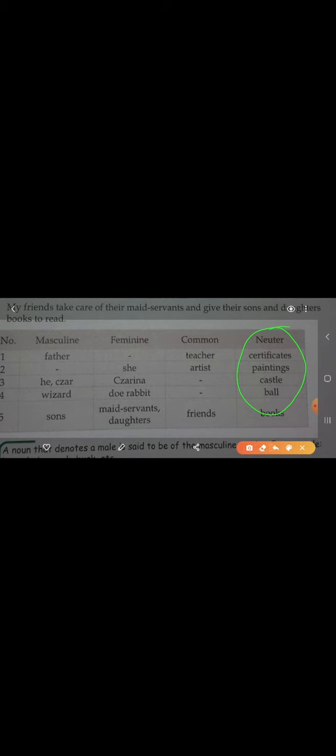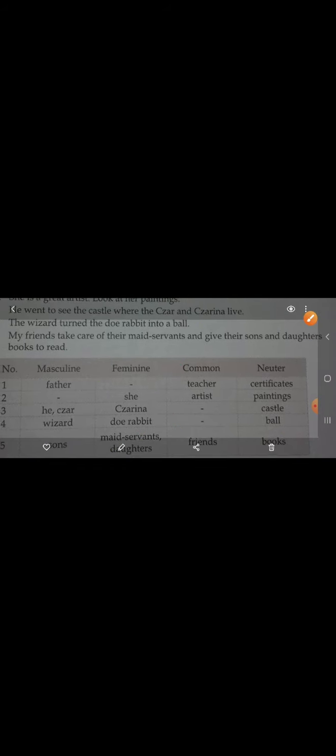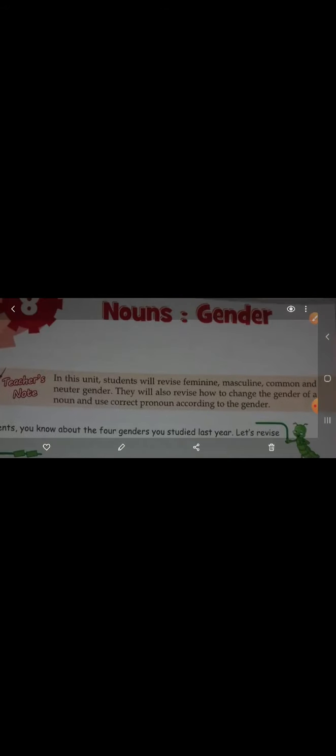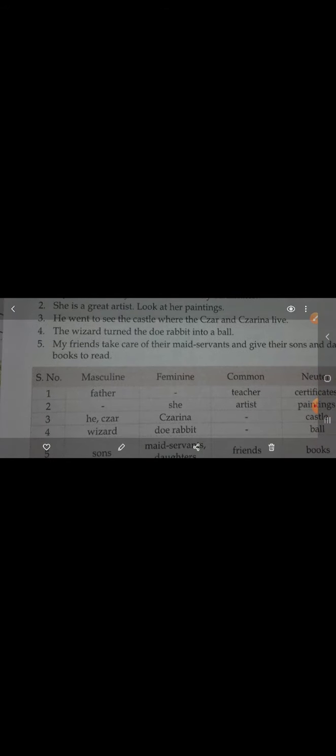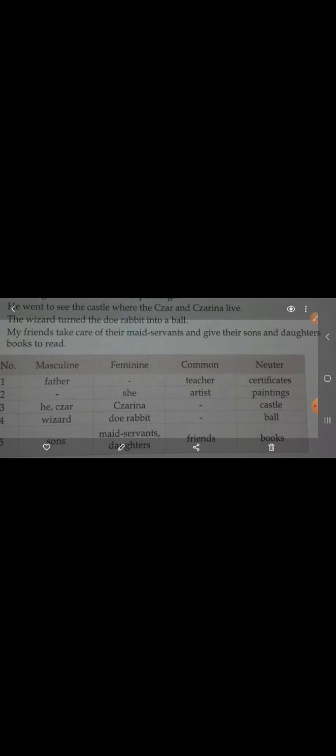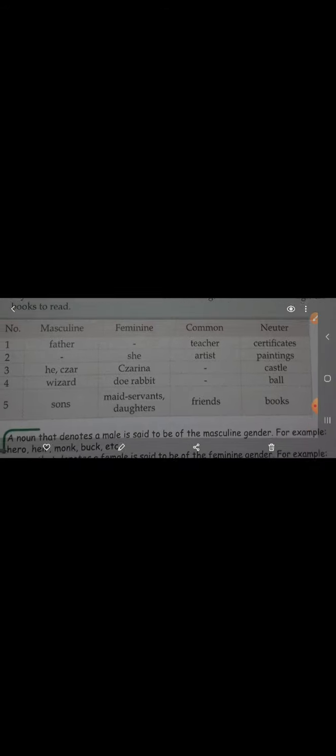Is that clear to you? So masculine means male, feminine female, common means both male and female, and neuter means non-living things, animals and birds, and plants and trees. So I hope it is clear to you. In this way you need to understand the genders in noun. So these are the four genders: masculine for males, feminine for females, common that can be used for both males and females, and neuter for non-living things. So I hope it is clear to you.